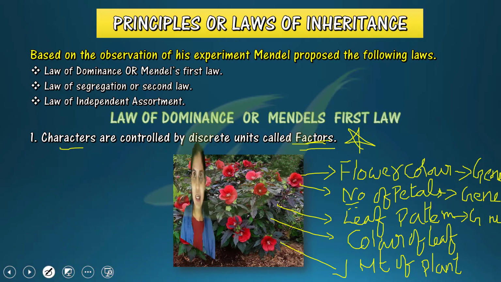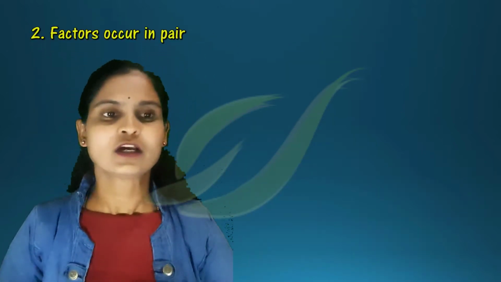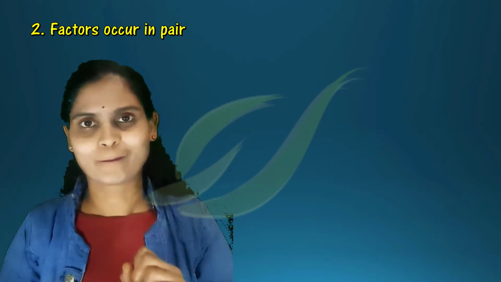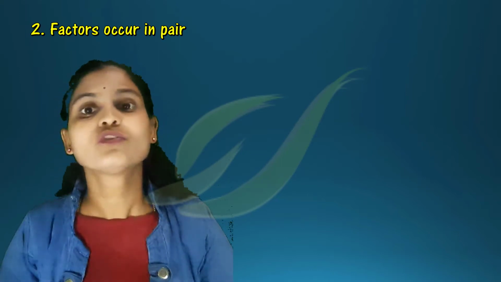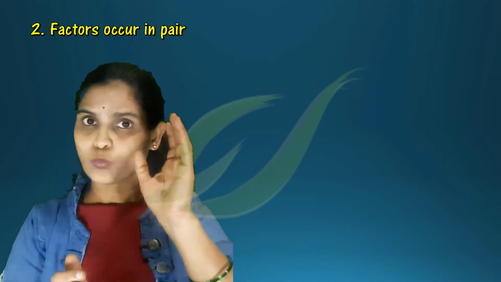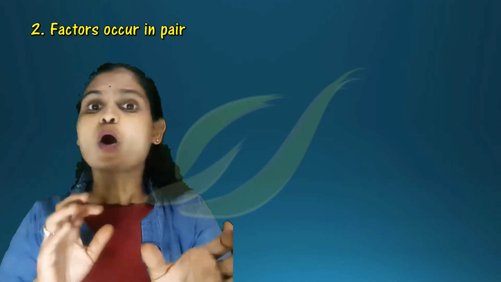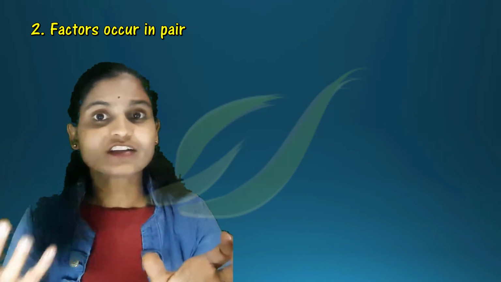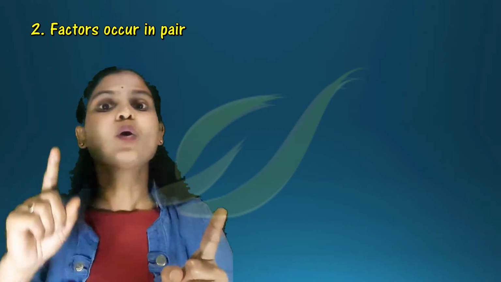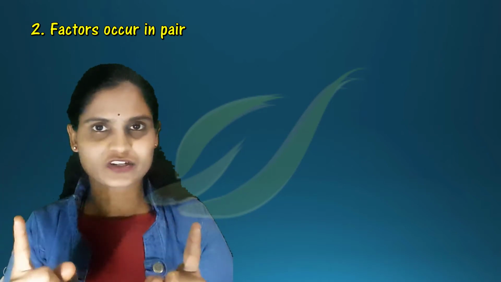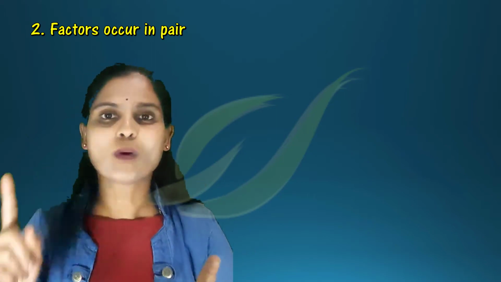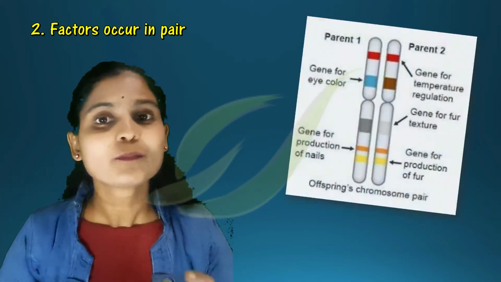Let us see the second one, what he has explained. The second one is: factors occur in pairs. Just now I told you a factor is nothing but a gene. Now for one character, how many genes are present? A pair. So for one character, one pair of genes is present. Very, very important.